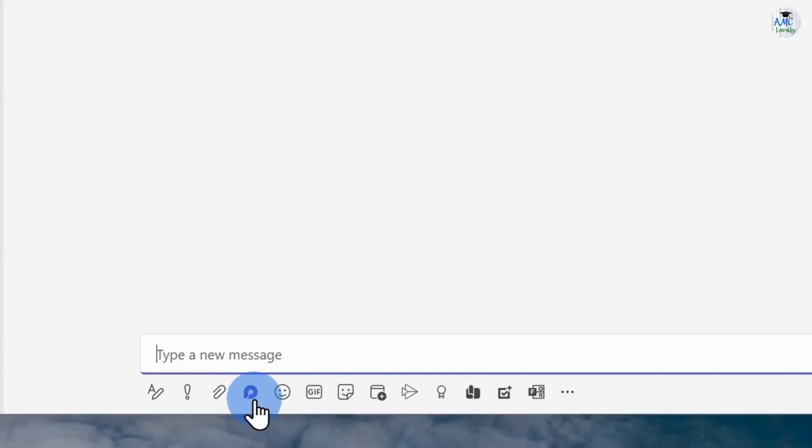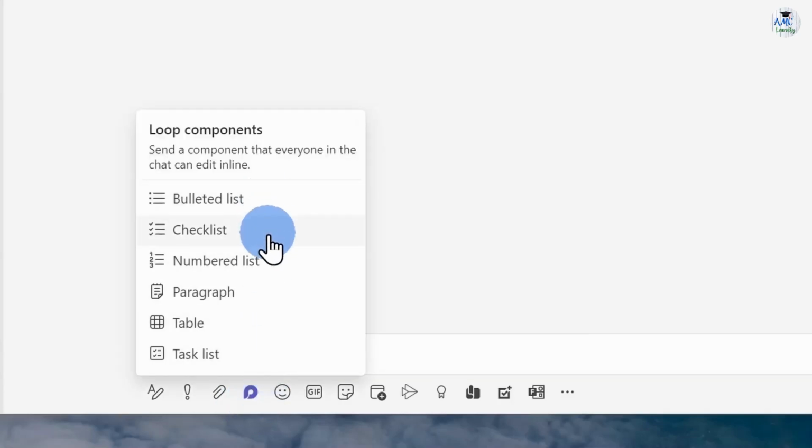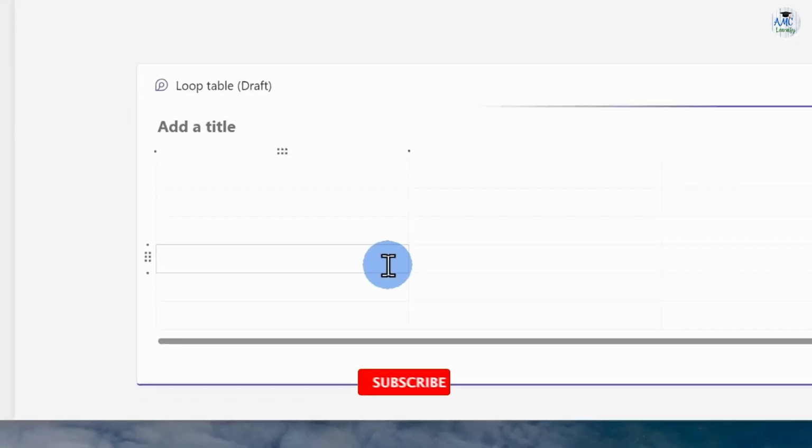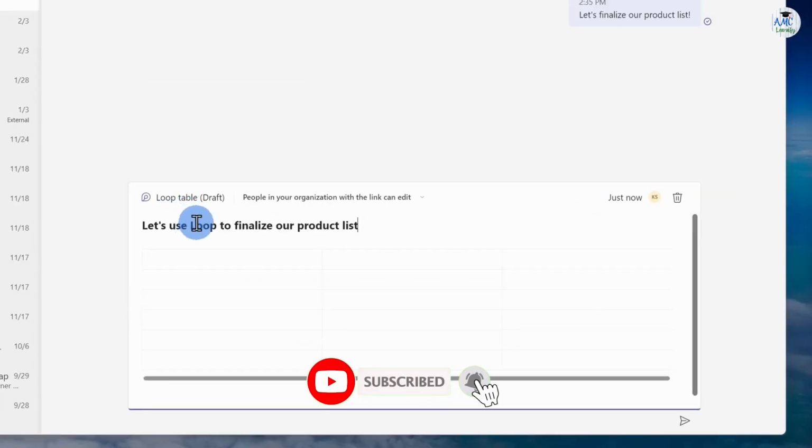As soon as I click this, all of the various Loop components that I can insert are visible to me. Once more, I would like to create a list of products, and I believe that a table will be ideal for that. I'll click on the table here. I'll then add some table headers after that and observe that.